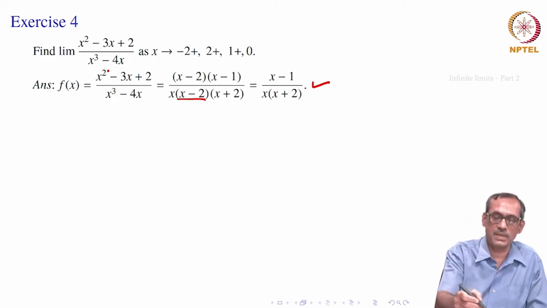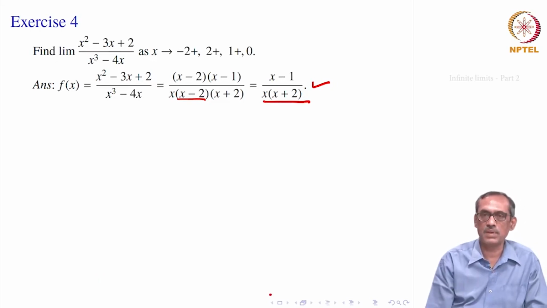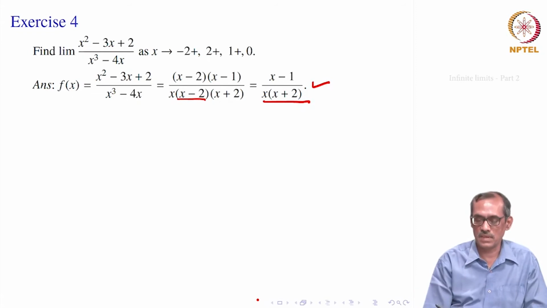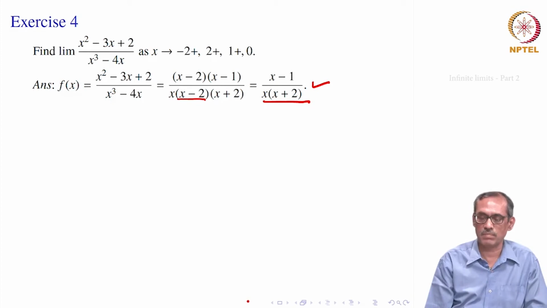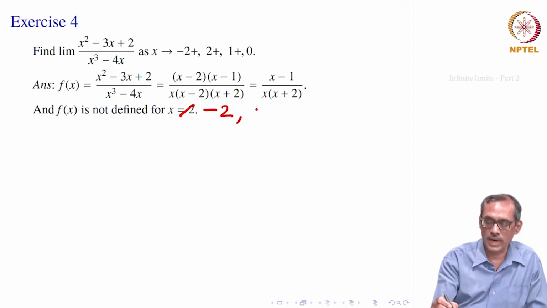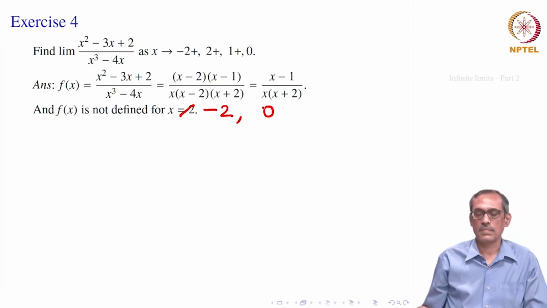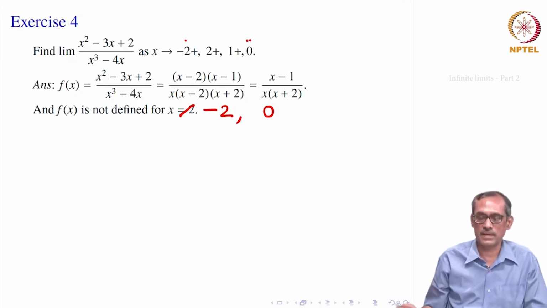So, initially it was given in a trickier way. Now, we are supposed to do this much work, some simplification, so that we can tackle the function more easily. Now, f x equal to x minus 1 divided by x into x plus 2. So, we think about the points minus 2. Here this function, when x equal to minus 2, denominator becomes 0. So, it is not defined for x equal to minus 2. It is also not defined for x equal to 0. So, at these 2 points minus 2 and 0, the function is not defined.